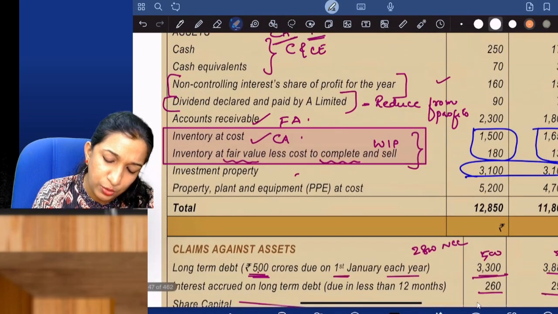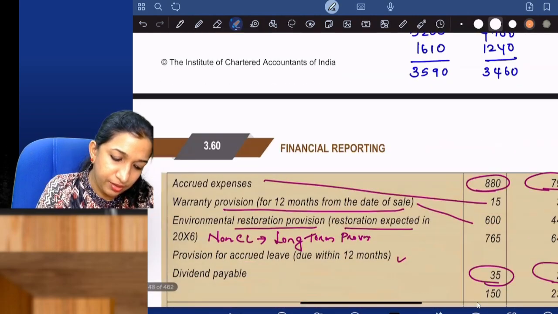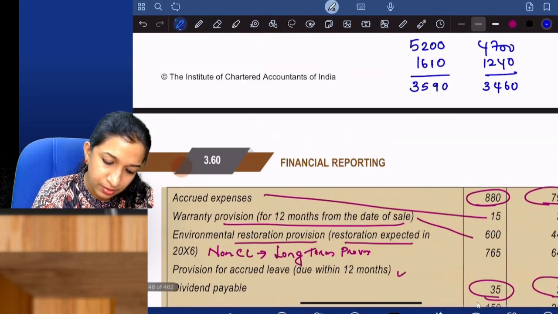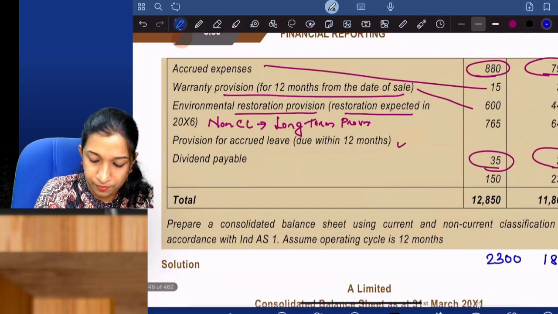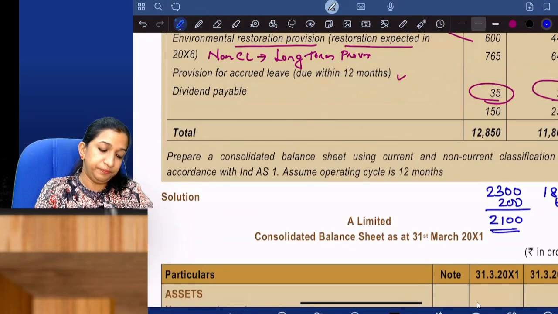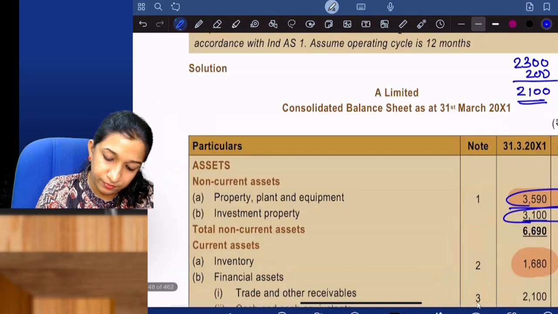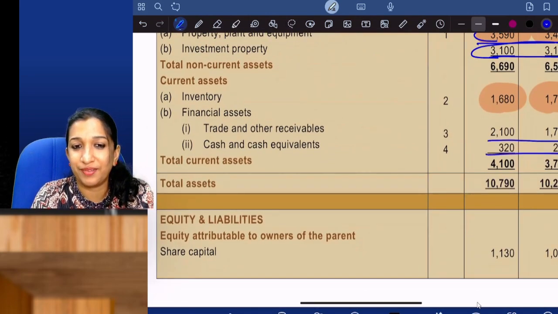This accounts receivable is 2,300 and 1,800, less 265, giving 2,100 and 1,735. Cash and cash equivalents, no adjustment.